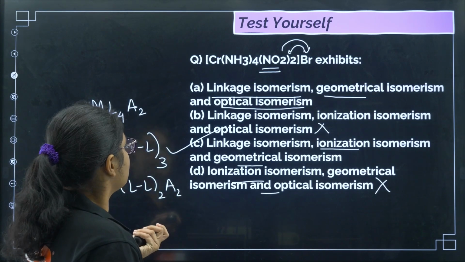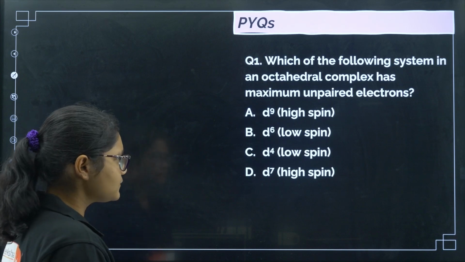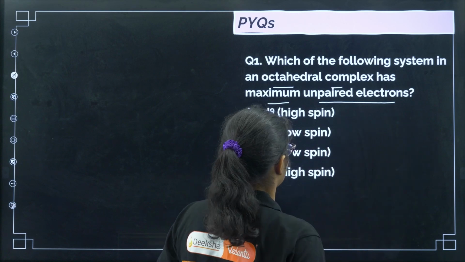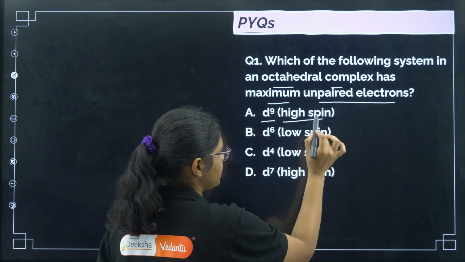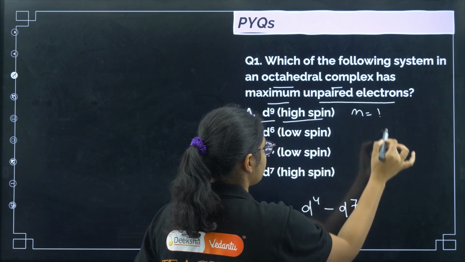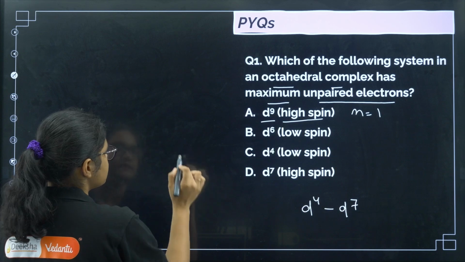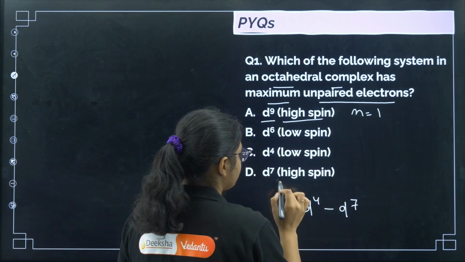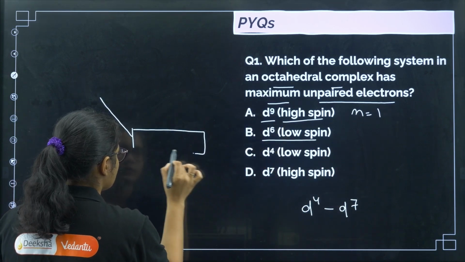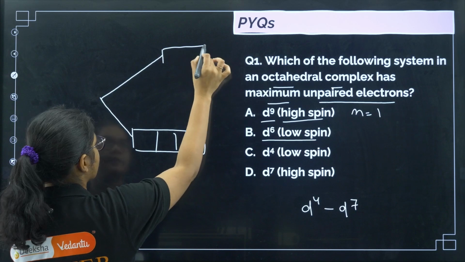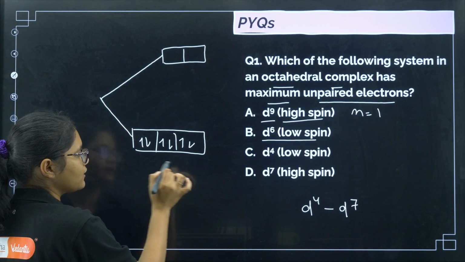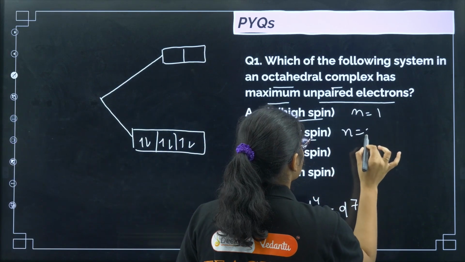Next, coming to the PYQs: which of the following systems in an octahedral complex has the maximum number of unpaired electrons? If you see d9, I told you high spin, low spin is applicable only for d4 to d7. In d9 there will be only one unpaired electron, if I do 6, 7, 8 and 9. If d6 low spin, we will have the configuration, you can draw it. D6 low spin means there will be pairing of electrons here, right? Pairing of electrons will take place here, so there is no unpaired electron.